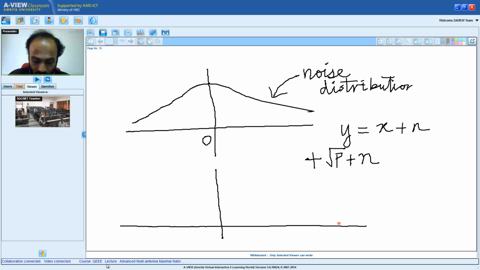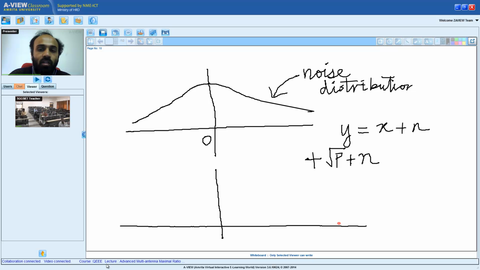What I am saying is, in a communication channel we are transmitting binary phase shift keying symbols, which are plus or minus square root of p, and therefore the noise is Gaussian. First, the noise is Gaussian distributed with mean 0 and variance sigma square.